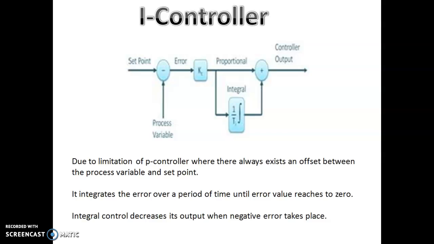Integral control decreases its output when a negative error takes place. It limits the speed of response and affects the stability of the system. Speed of response is increased by decreasing the integral gain Ki.